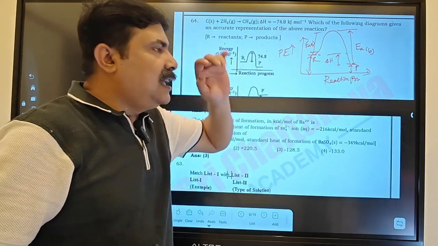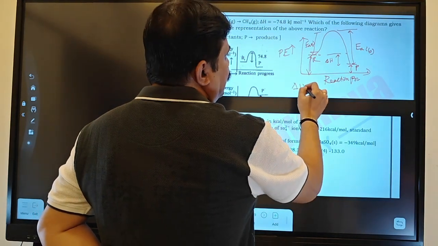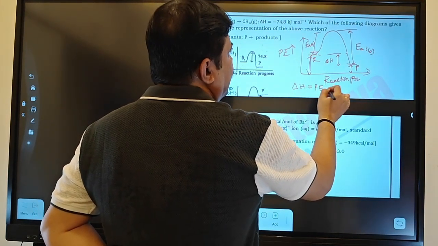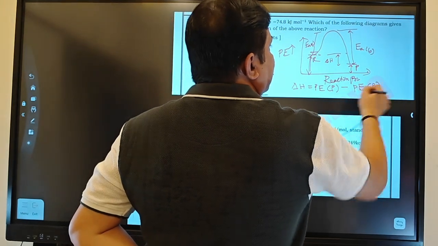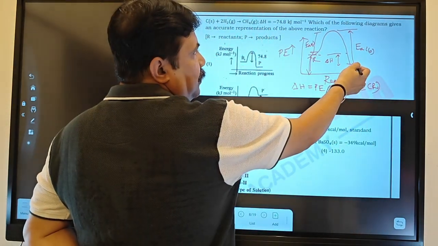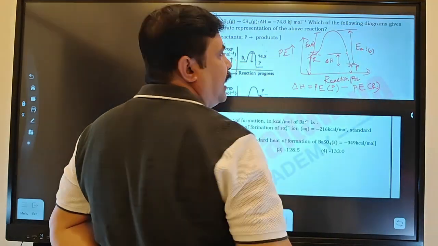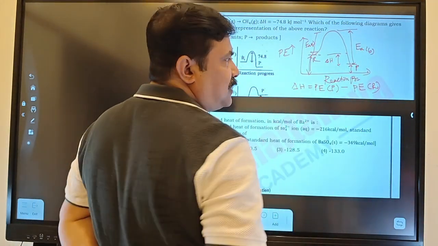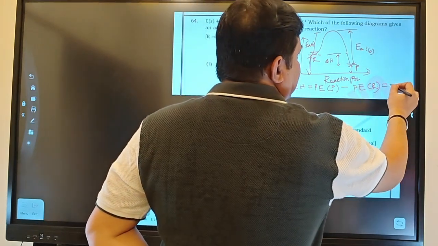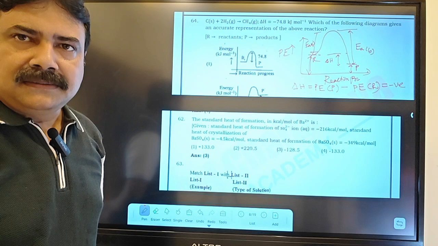For an exothermic reaction, delta H equals potential energy of the product minus potential energy of the reactant. This is the concept, and this part only gives delta H. So the product potential energy is less and the reactant potential energy is more. That's why this value will come negative. That's why you have to opt for this option.